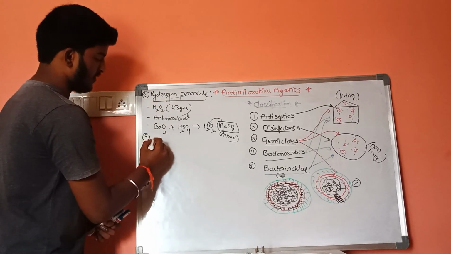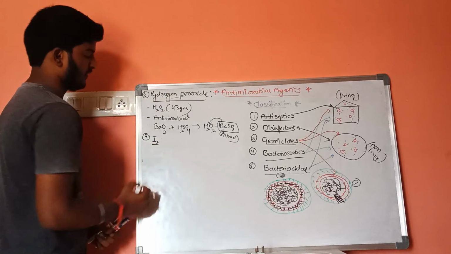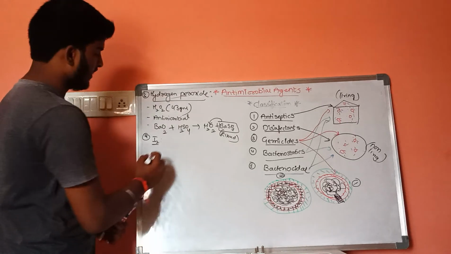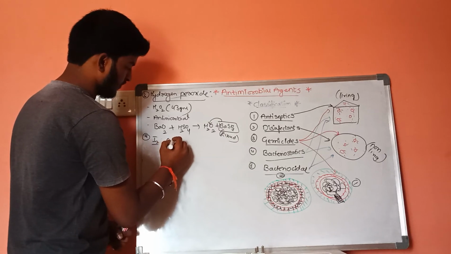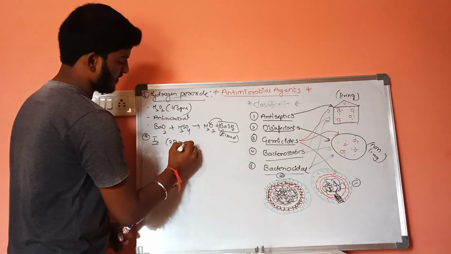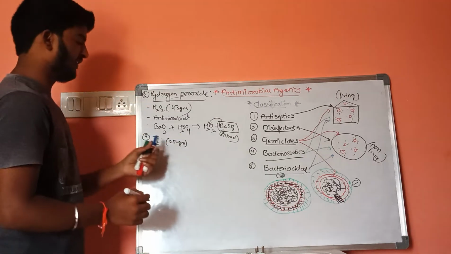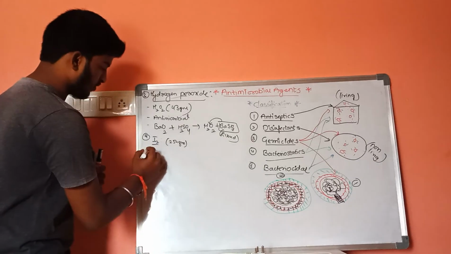And the fourth one is iodine. The weight of iodine is 254 grams, and it is also used as an antimicrobial agent.